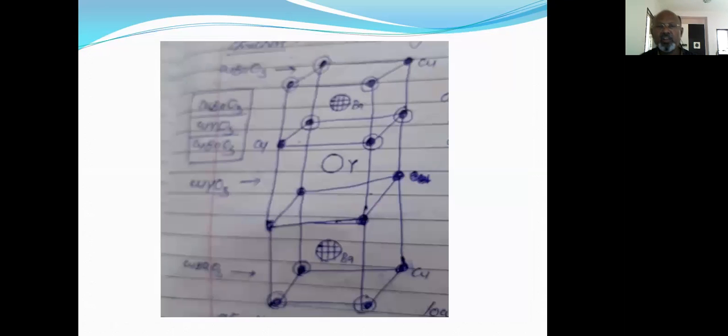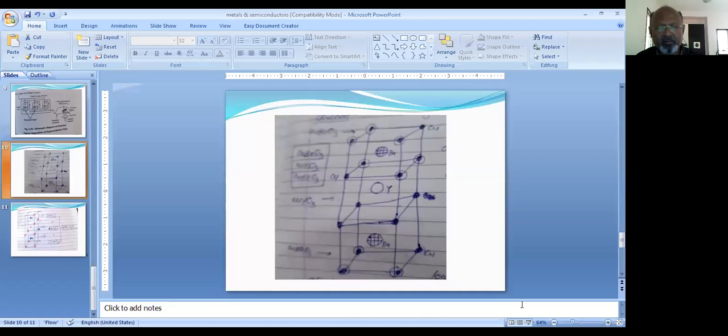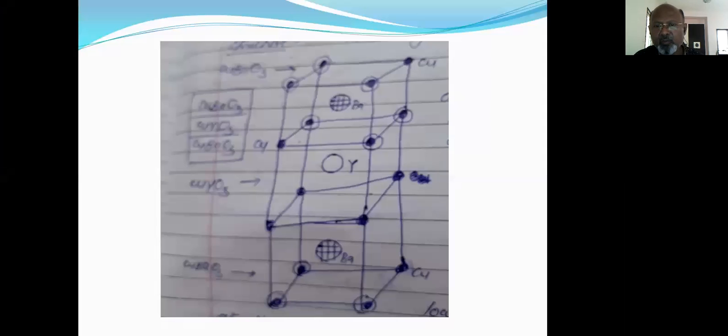Here, I have not found any simple diagram, so I have drawn the diagram for proper understanding, because the structure of this ceramic superconductor is very difficult to understand. From my knowledge, I have drawn this structure.